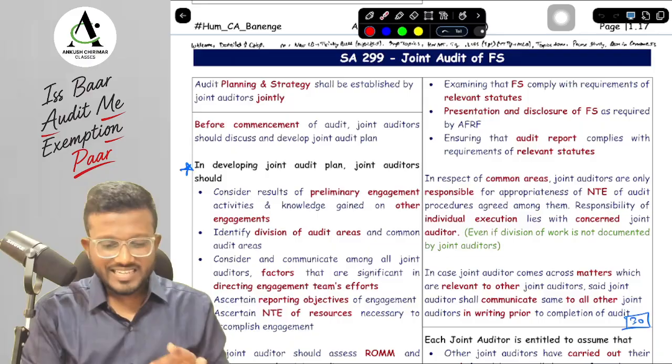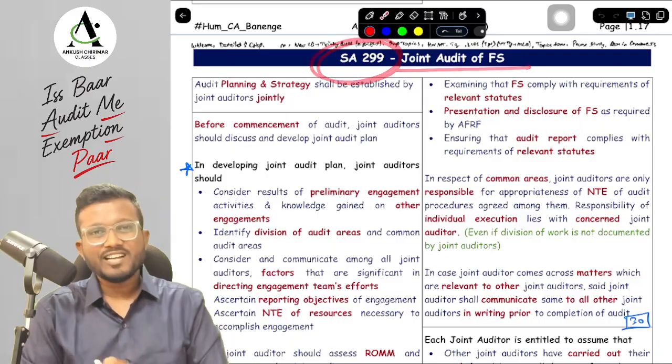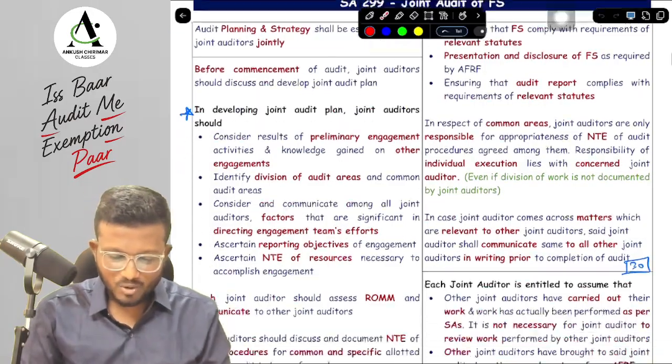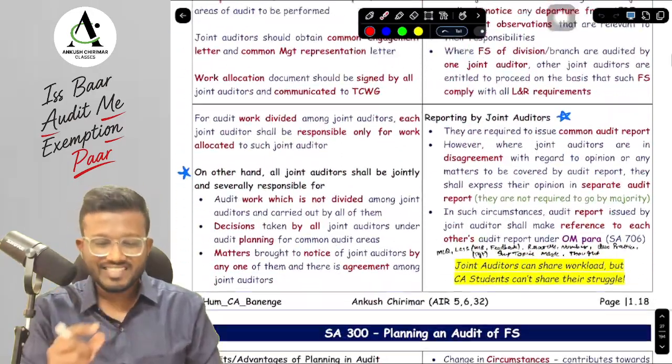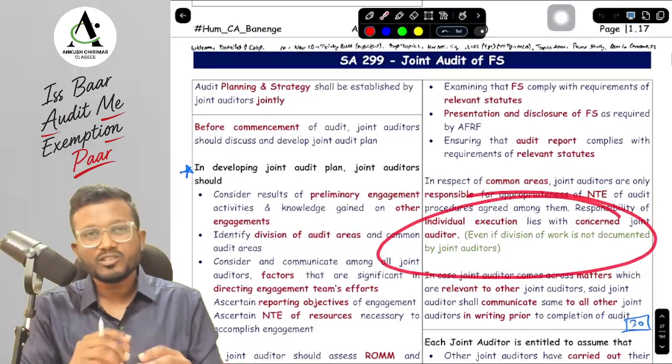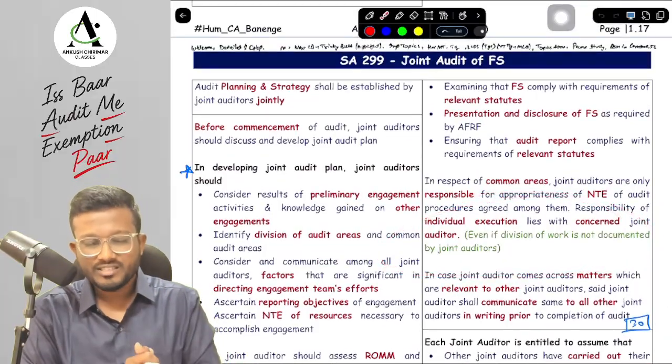Today we are going to discuss SA 299, that is Joint Audit of Financial Statements, from our very own new concept book that covers all your tricky points as an example in the concept book itself. And we are going to also discuss a few tricky questions from your question bank as well.